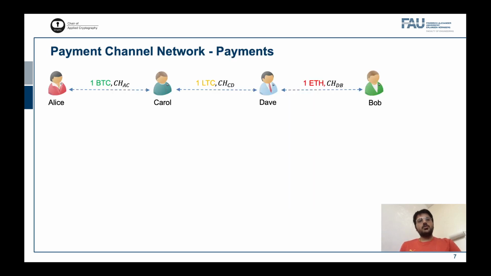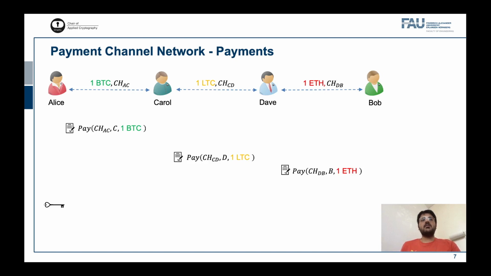However, both approaches have a common template as to how the payments are routed through. Parties set up payment transactions that are not yet valid to be posted on chain, and there is a secret key available with Alice. She gives this key to Bob, using which Bob can validate his payment from Dave. This payment validation by Bob itself reveals the key to Dave, who validates the payment from Carol. The same happens with the payment from Alice to Carol.